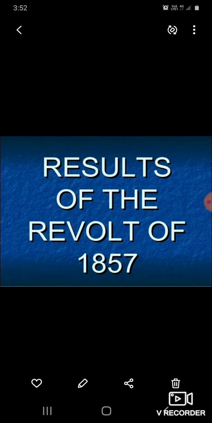The first war of Indian independence is like a guidepost for future struggles. This also outlined the importance of seeking alternative channels to pursue future struggles against the British. These are the results of the 1857 revolt.